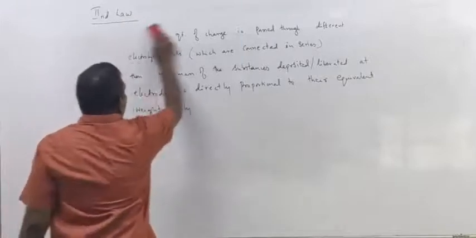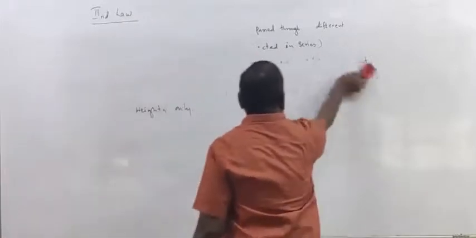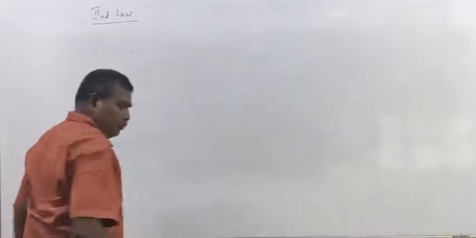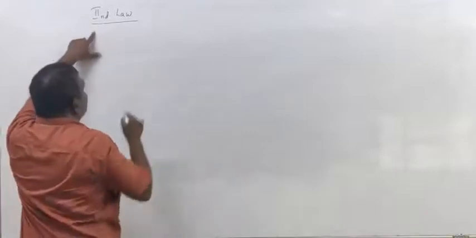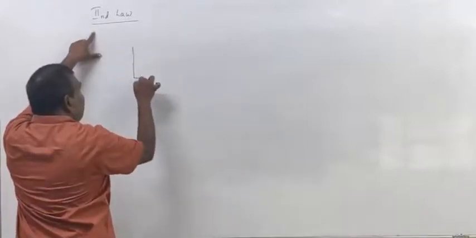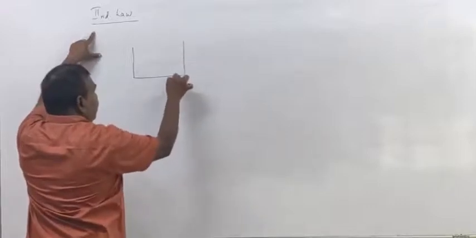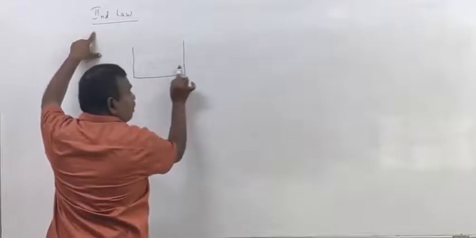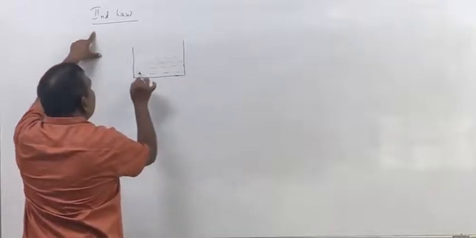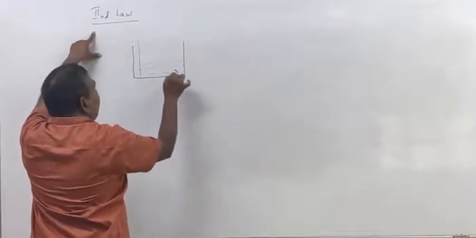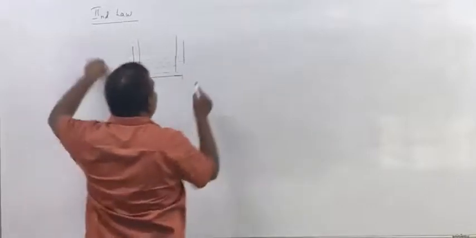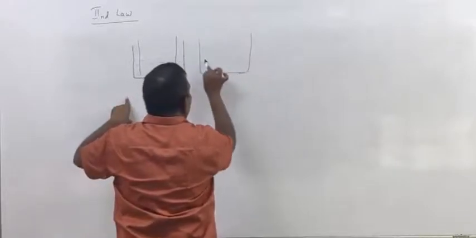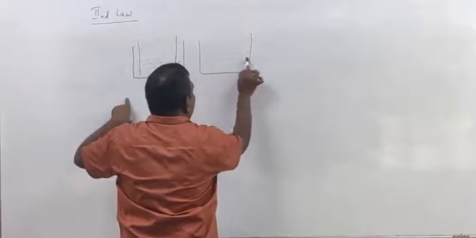Now see, for example, this is an electrolytic cell. Solution is there. Two metal rods are dipped in it. Similarly, another electrolytic cell. Solution of electrolyte is there.